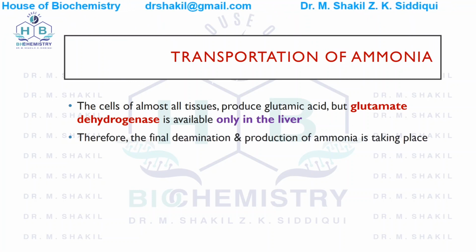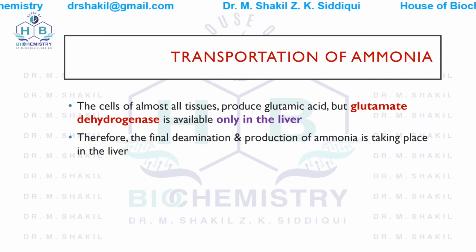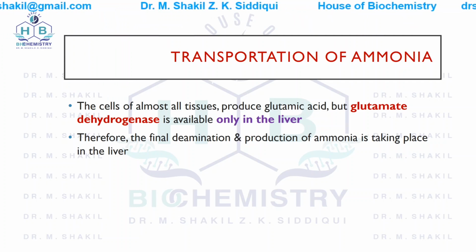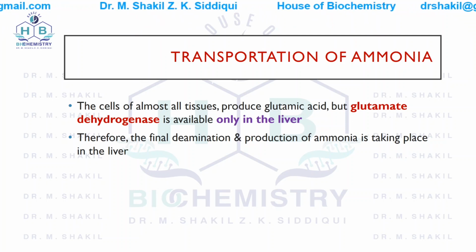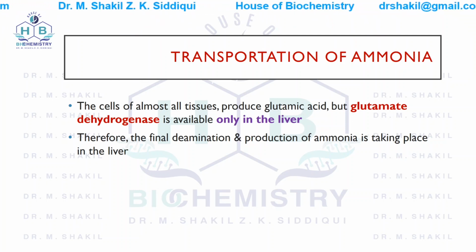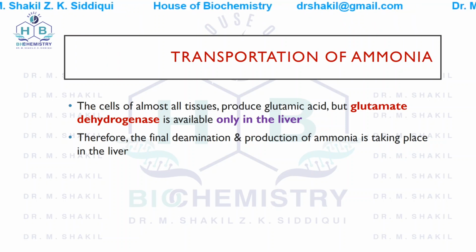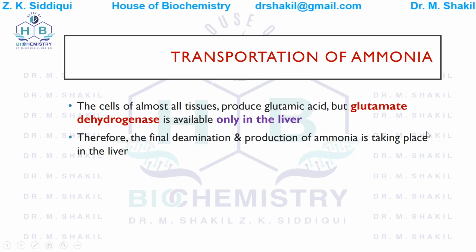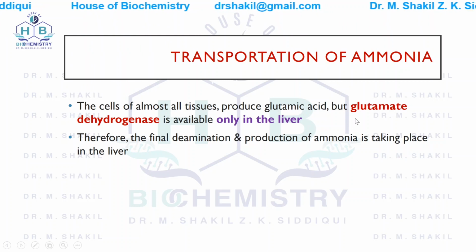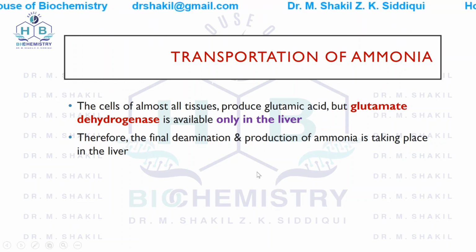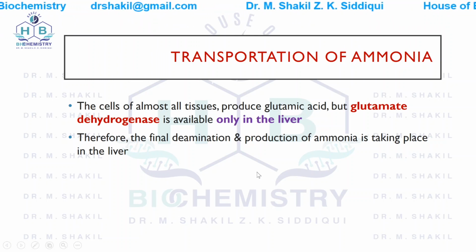Glutamate acts as a link between the ammonia and the amino acid, and it is around 10 times more than all other amino acids in our body. The final deamination and production of ammonia will take place in the liver because this enzyme, glutamate dehydrogenase, is only available in the liver. So final deamination will take place in the liver.